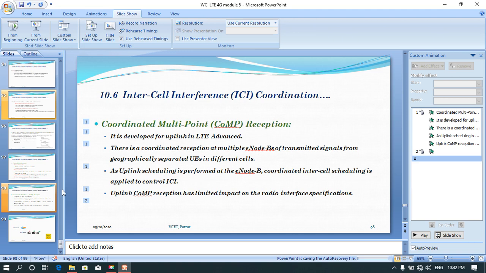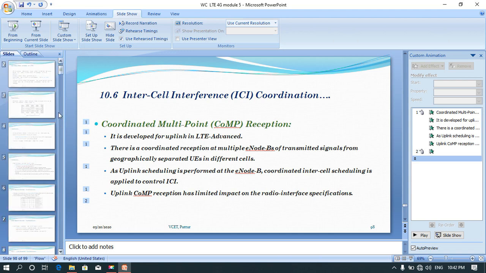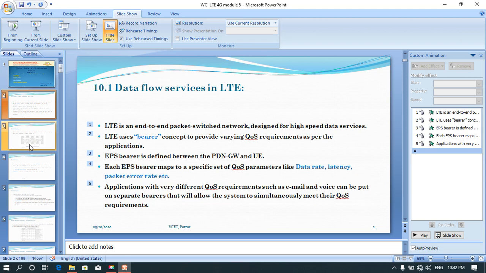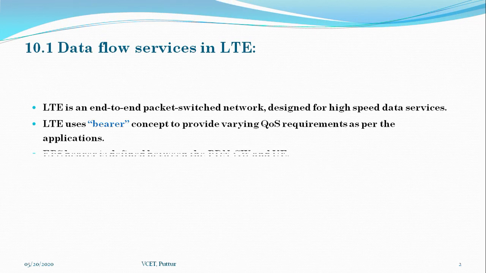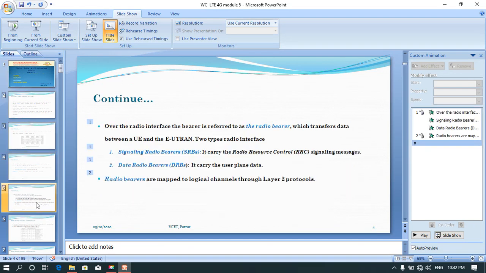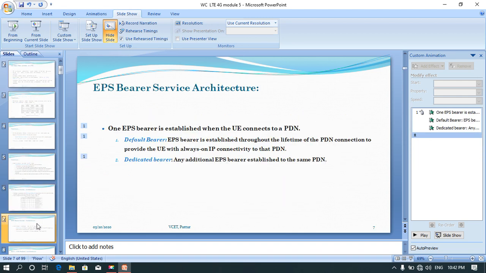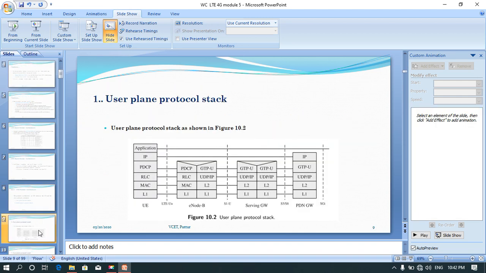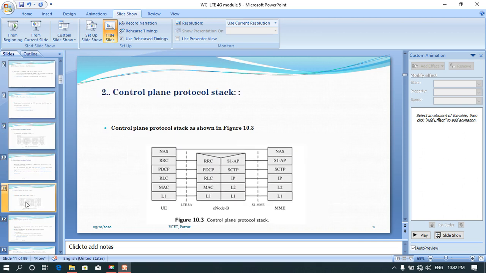Just to revise once again, this was the EPS bearer service. Then we studied the layer 2 protocol of the LTE stack, which is split into PDCP, RLC, as well as MAC sublayers.